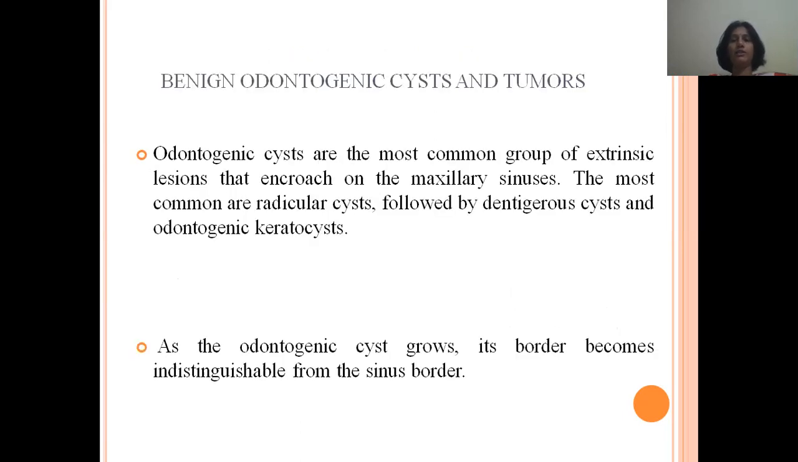The second condition is benign odontogenic cysts and tumors. The odontogenic cysts are the most common extrinsic diseases that involve the maxillary sinus. The most common cysts involved are radicular cysts, followed by dentigerous cysts and odontogenic keratocysts. As the odontogenic cyst grows, its border becomes indistinguishable from the sinus border.